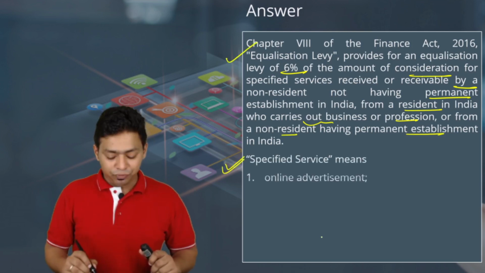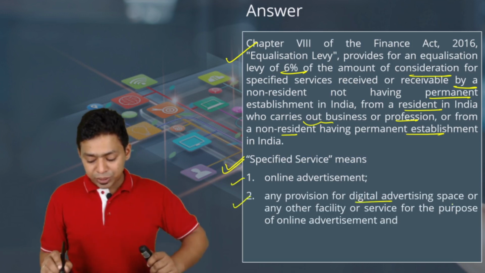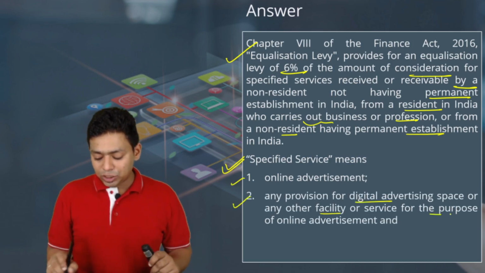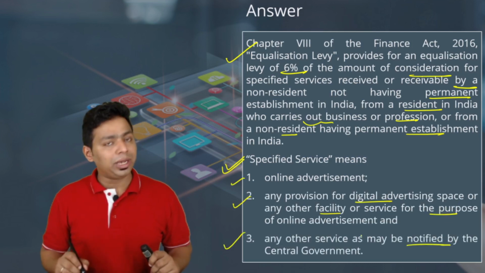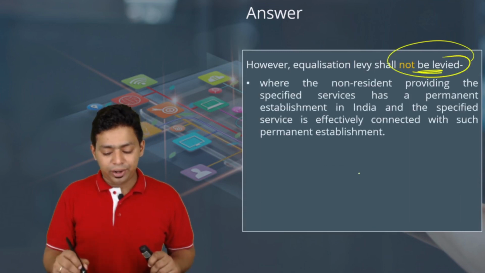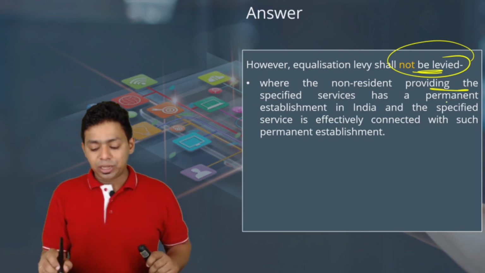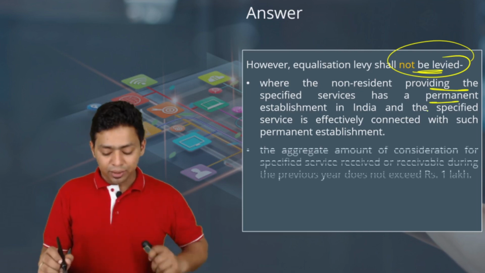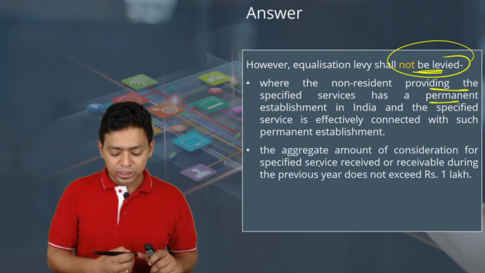So what do you mean by specified service? Online advertisement, any provision for digital advertisement space, or any other facility or services for the purpose of online advertisement, and any other services as may be notified by the central government. However, equalization levy shall not be levied where the non-resident providing specified services has a permanent establishment in India, and obviously that business was transacted through the permanent establishment.